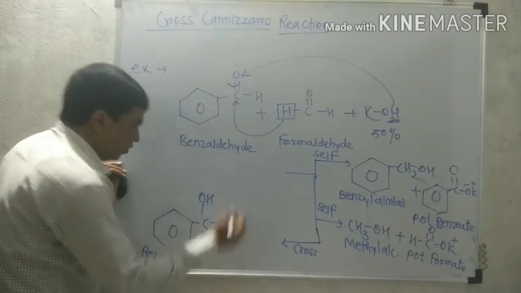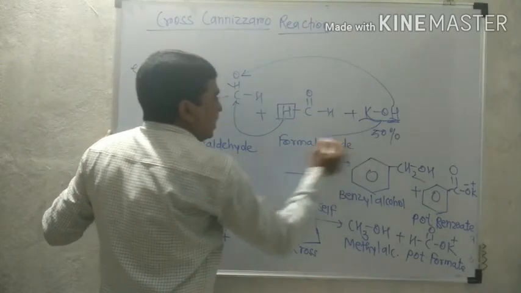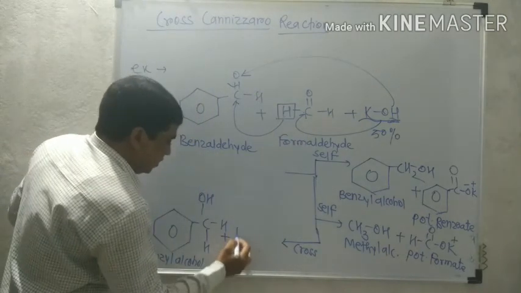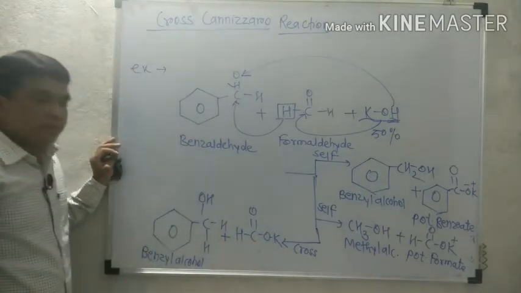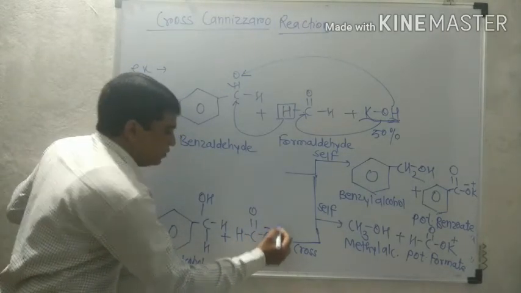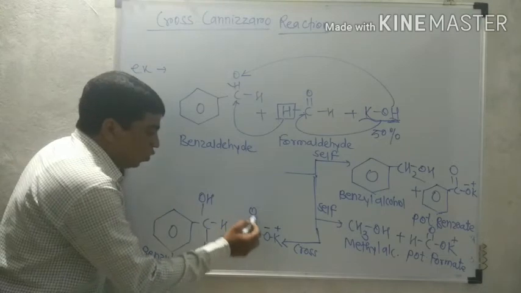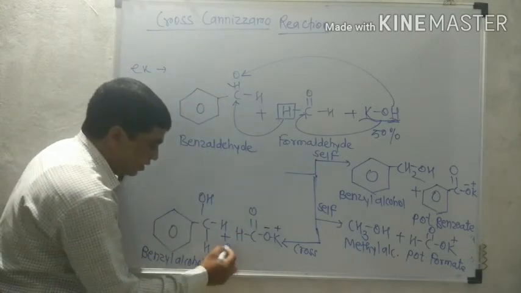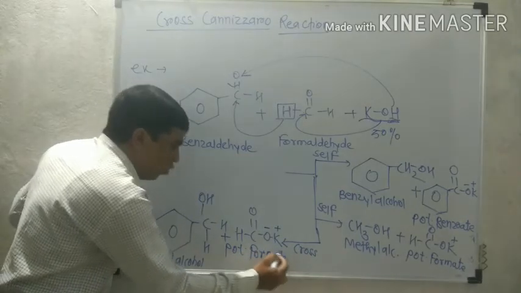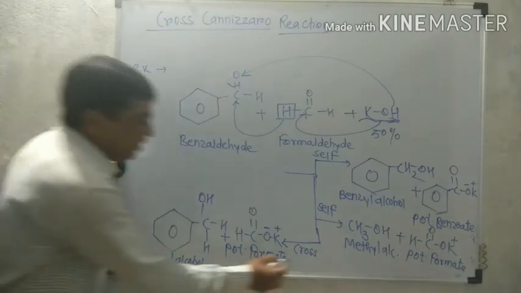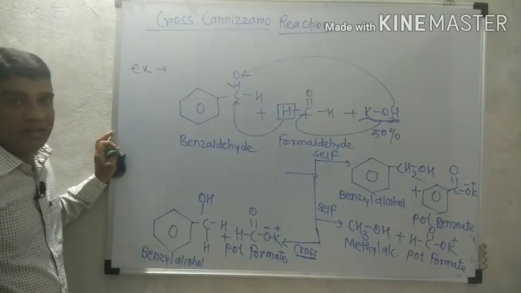Therefore it is benzyl alcohol again. Benzyl alcohol. What is remaining? HCOO-, and that gets added to this carbon. So therefore this oxygen having negative charge, potassium having positive charge. Due to presence of potassium in the structure of HCOO from formic acid, therefore it is potassium salt of formic acid, or potassium formate. So this is the cross-Cannizzaro, but cross-Cannizzaro cannot occur separately.